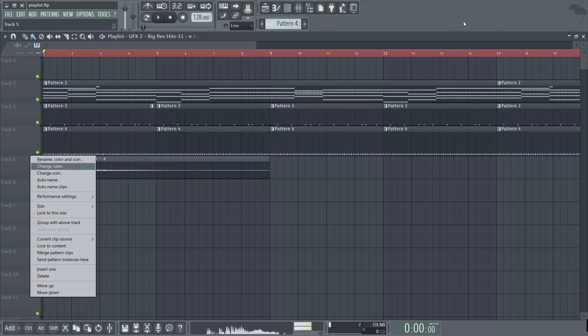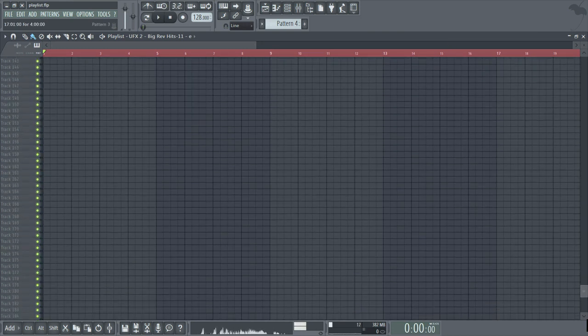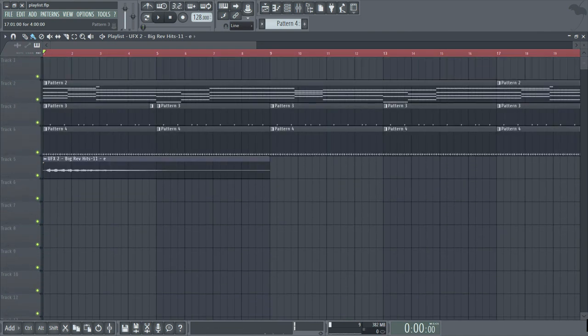And finally, it's not often that you would require more than the 199 tracks that are currently available here, so as you see as I scroll down there's plenty of room to work with. And yeah, I think that covers everything you need to know about the playlist. Now that we've covered most of the fundamental basics within FL Studio, we can get on our way to creating the song itself. So I'll see you in the next video for the first part of the drums.